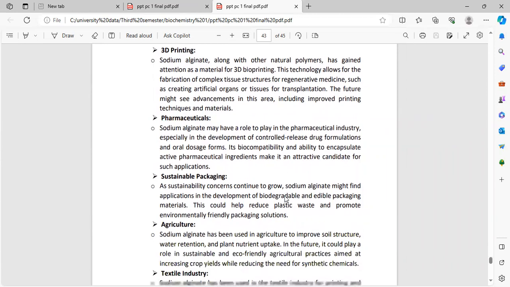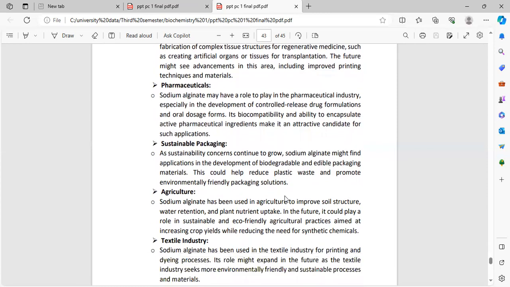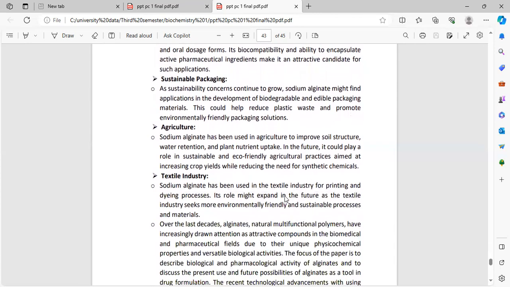The future might see advancement in the area, including printing techniques and materials. Pharmaceutical. Sodium alginate may have a role to play in pharmaceuticals, especially in the development of controlled release drug formulations or dosage forms. Its compatibility and ability to encapsulate active pharmaceutical ingredients make it an attractive candidate for such applications. Sustainable packaging. As concerns about plastic continue to grow, sodium alginate might find application in the development of biodegradable and edible packaging materials. This could help reduce plastic waste and promote environmentally friendly packaging solutions.